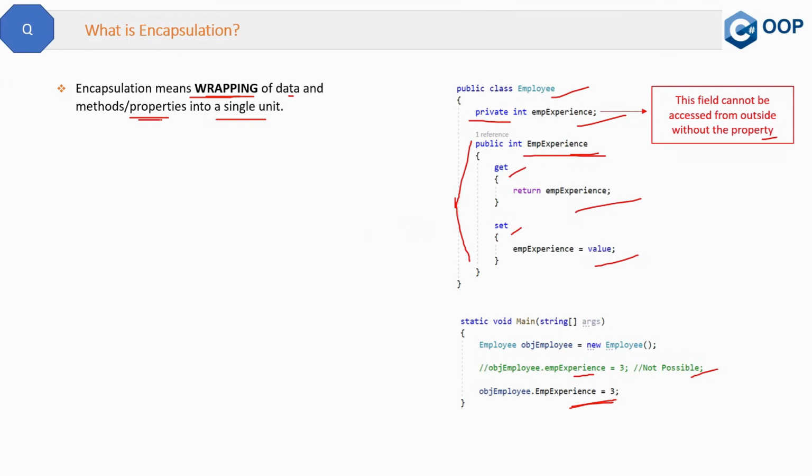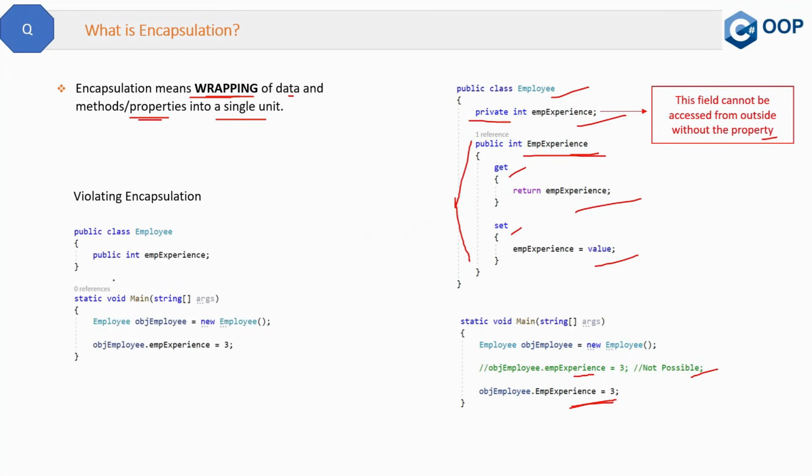Now let me show how you can violate this encapsulation. For example, here we have the same employee class, and inside here we have this public field. See, this is public, so it can be accessed outside of this class. And here we do not have any property. What we are doing in the main method is creating the object, which is obj employee, and then directly setting the value of this field.